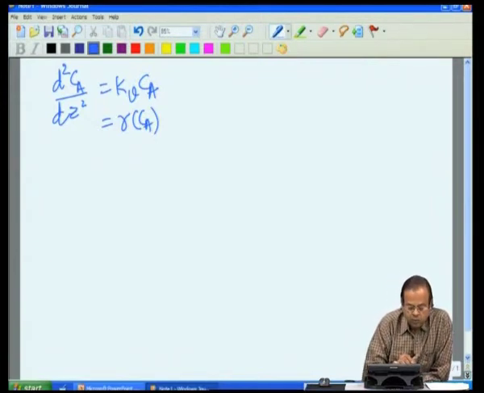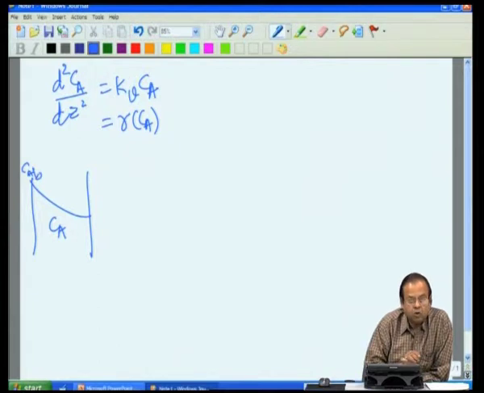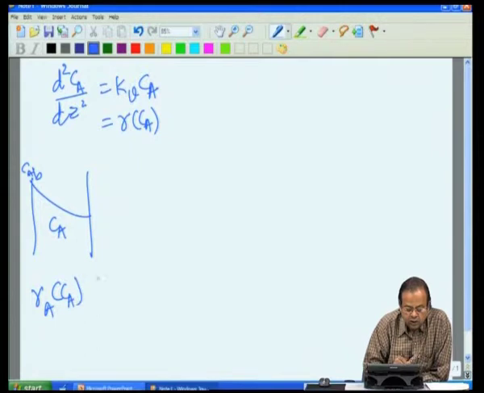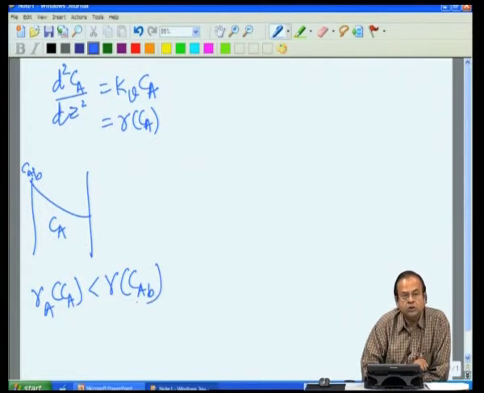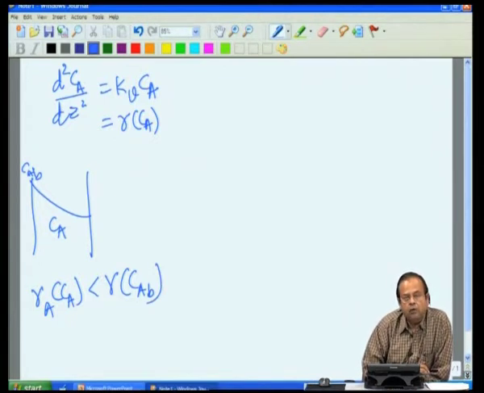Now, because in my catalyst Ca is lower than the bulk concentration Cab, my rate is going to be less than the rate that I would get if concentrations were Cab everywhere.